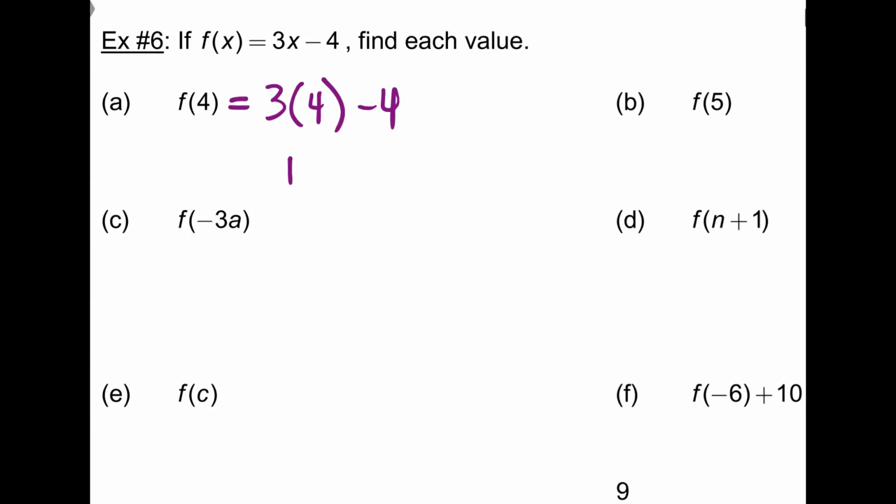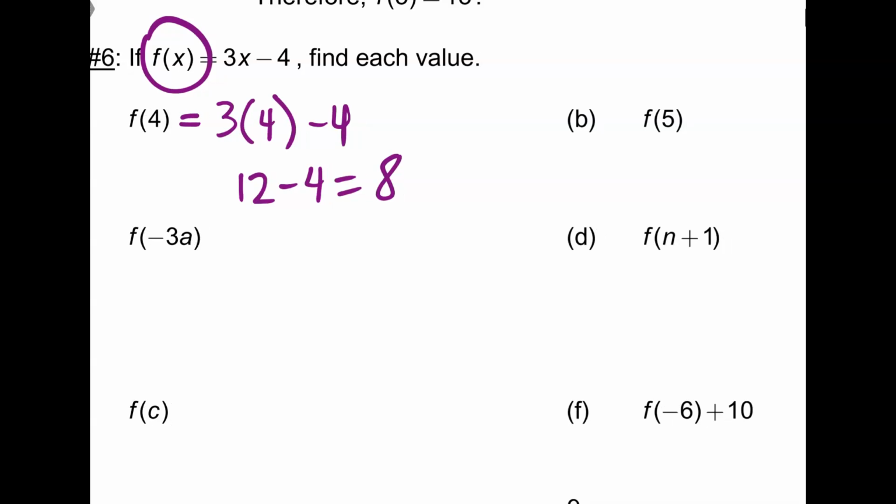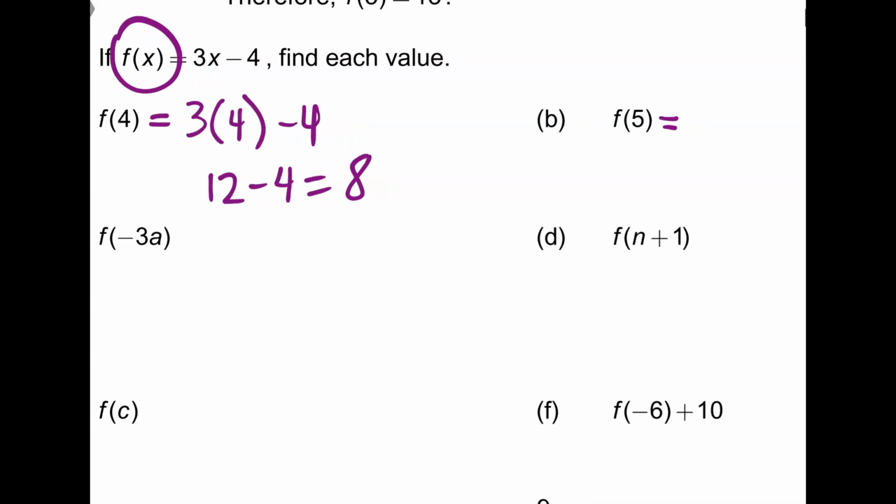Perfecto. 12 minus 4 would be 8. I'm going to give you guys maybe 10 seconds or so. Let's try B. If you've not already, I want to see you working on B. This is not for f, it's f of 4. This is function notation, because this is f of x. So here, f of 5, because f is the function name, means I'm putting in 5 everywhere there was an x. So 15 minus 4 would be 11.